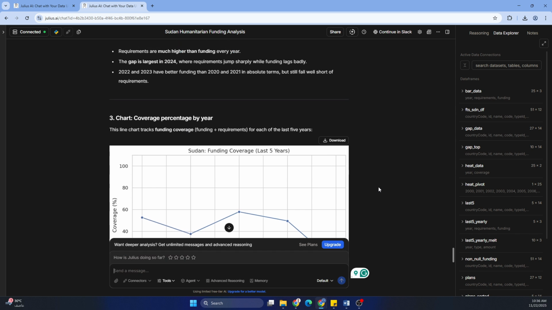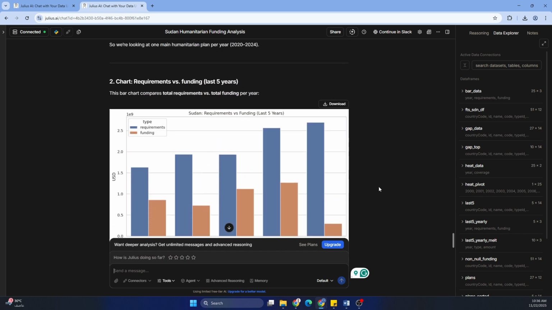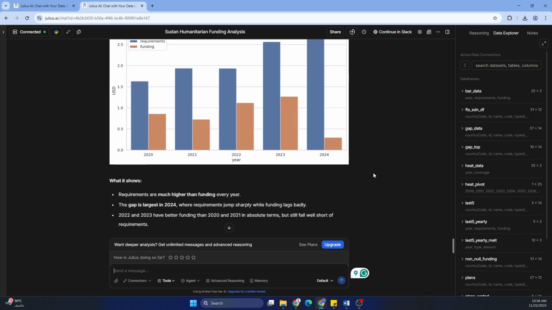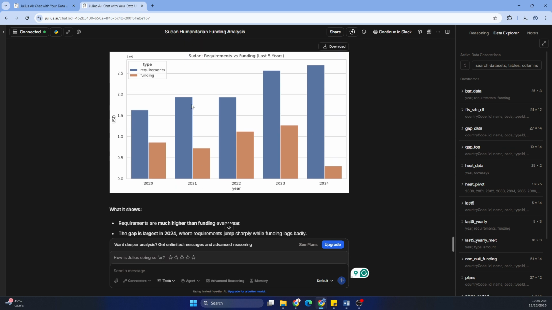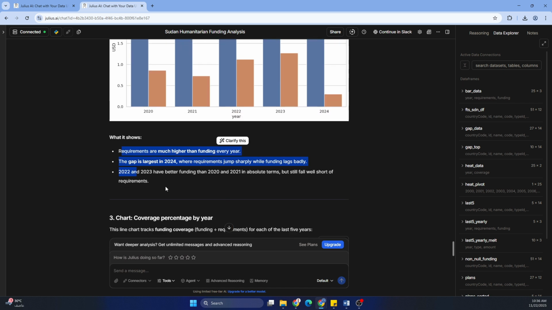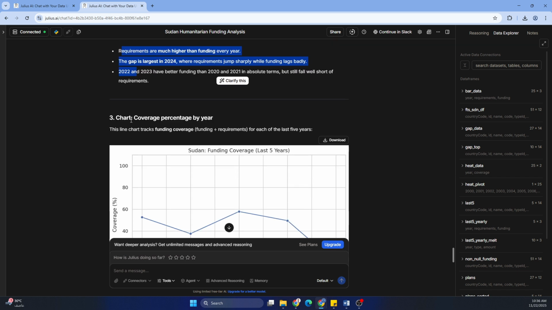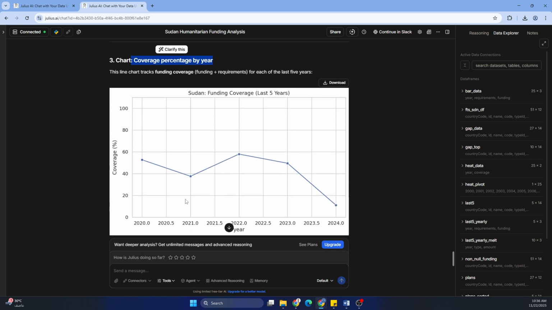Great. You see, it has also created a number of visualizations that are much better. Previously, because we were trying to go through 24 years of data, it mashed together. Now we've asked for the past 5 years, and as you see, requirements and the funding. So it has also given you the interpretation of that and coverage percentage per year.